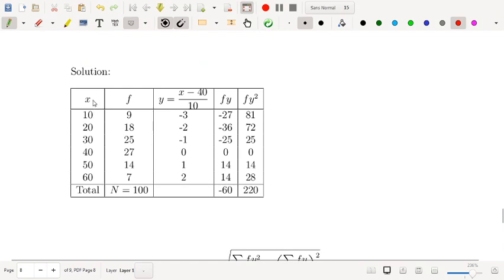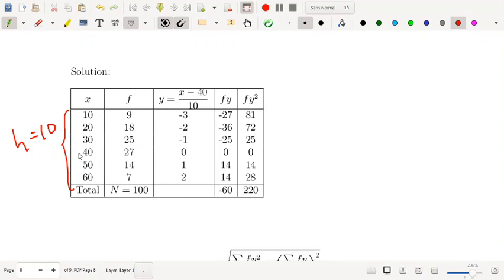Now look at that, your x values are equally spaced. What is the meaning of equally spaced? The difference between consecutive values is 10. You have a spacing of 10, or the scale is 10.